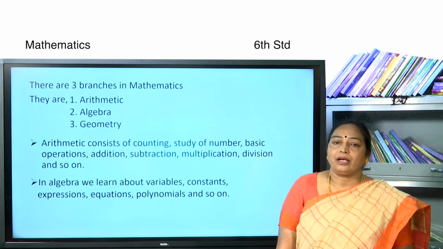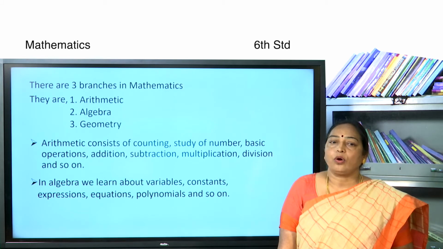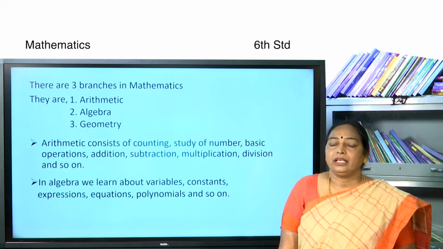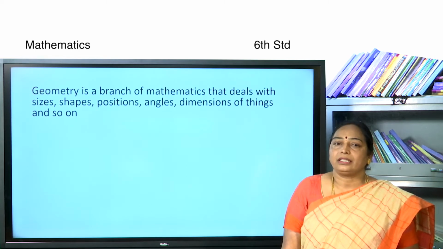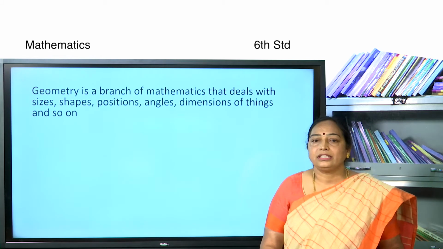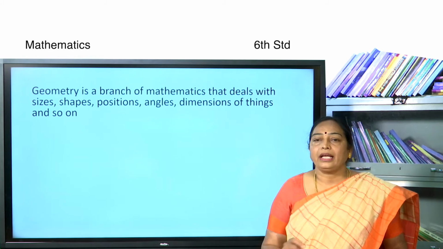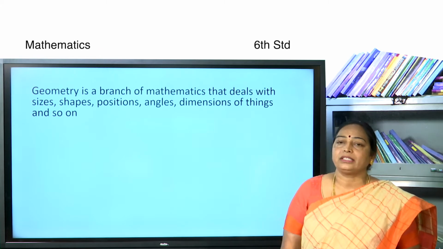In algebra, we learn about variables, constants, expressions, equations, polynomials and so on. Geometry is a branch of mathematics that deals with sizes, shapes, positions, angles and dimensions of things.